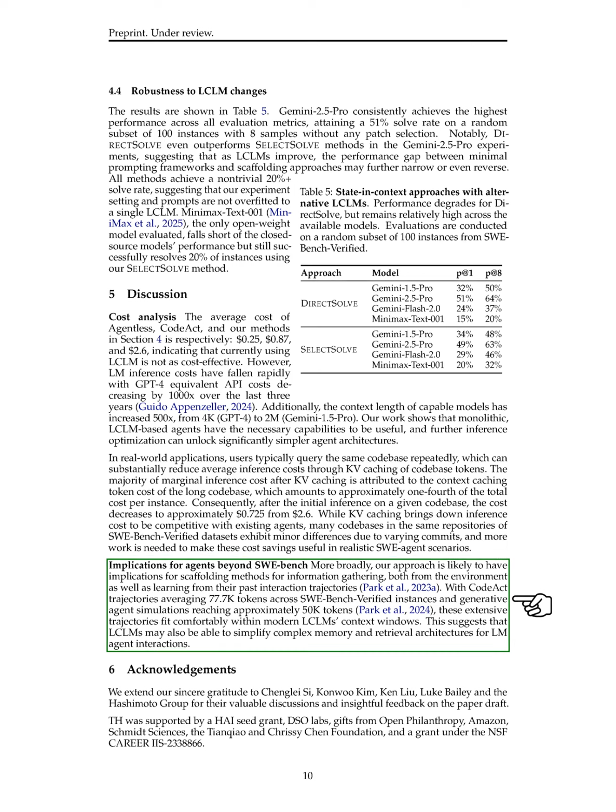Beyond SWE-bench, our approach may also influence methods for gathering information from the environment and learning from past interactions. With code-act trajectories averaging 77,700 tokens and generative agent simulations reaching about 50,000 tokens, these long trajectories fit well within the context windows of modern LCLMs. This suggests that LCLMs could simplify complex memory and retrieval systems for interactions with language model agents.